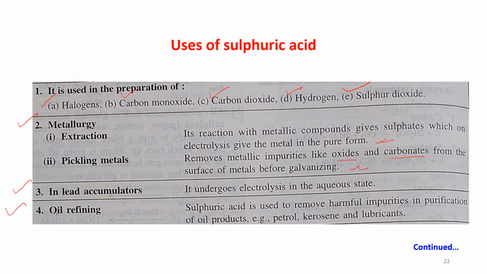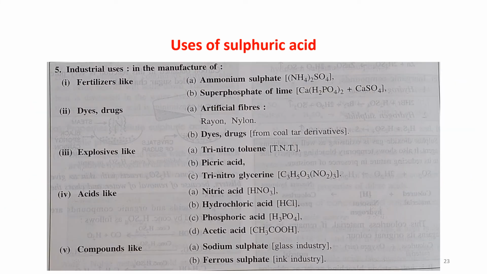Oil refining. Sulfuric acid is used to remove harmful impurities in the purification of oil products, for example petrol, kerosene and lubricants. Sulfuric acid is also used in industry for the manufacture of fertilizers like ammonium sulfate, the formula is (NH4)2SO4, and superphosphate of lime, Ca(H2PO4)2 plus CaSO4, known as superphosphate of lime.